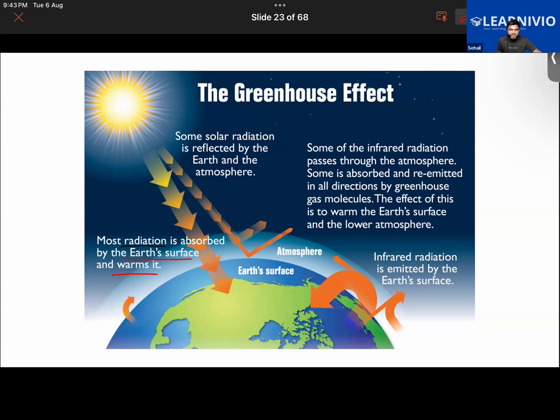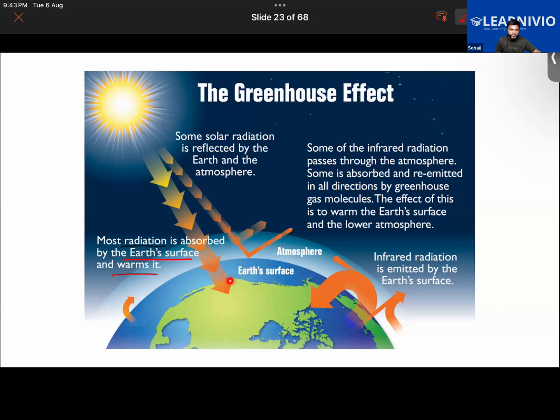That is important also. Otherwise, the earth would be a very cold planet.